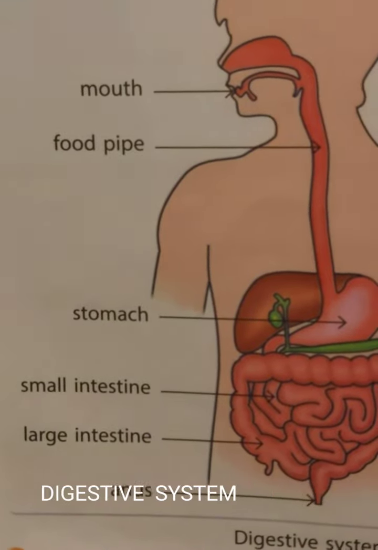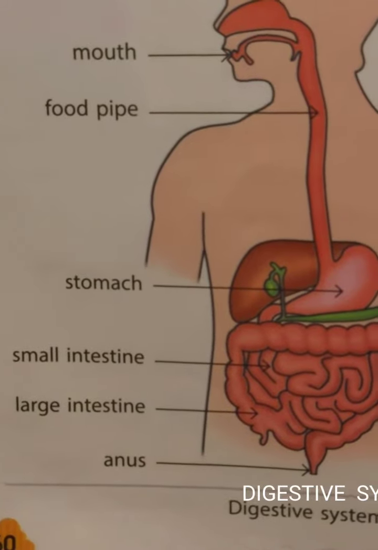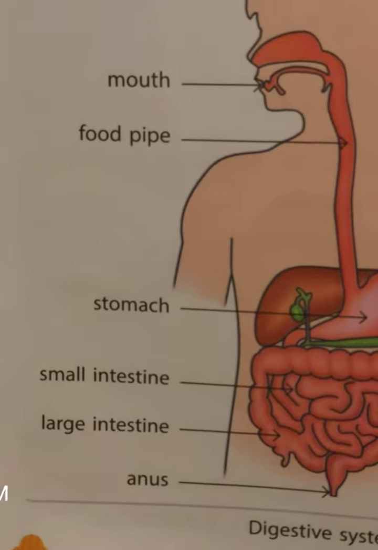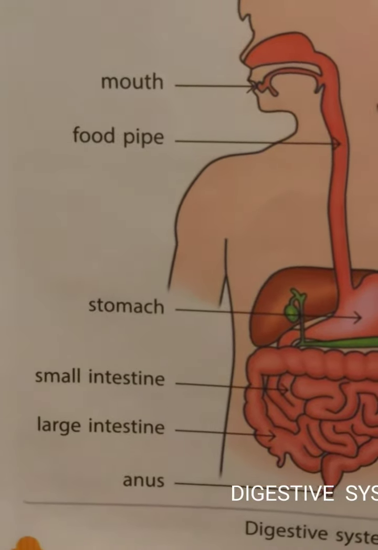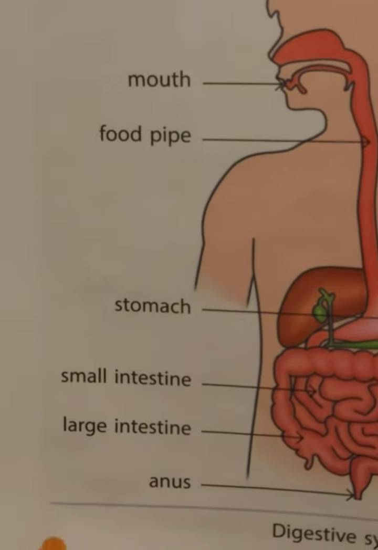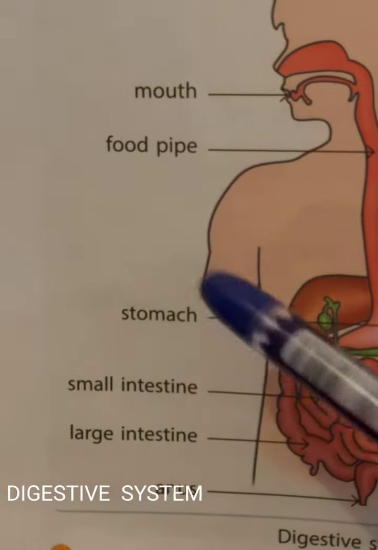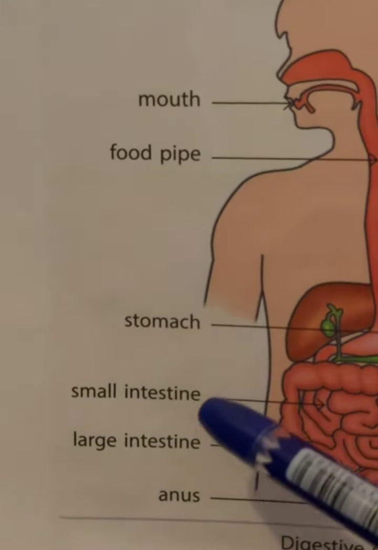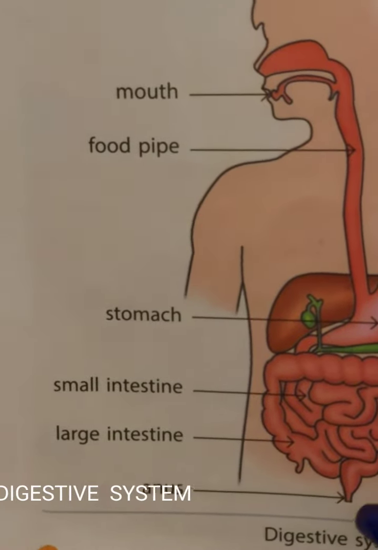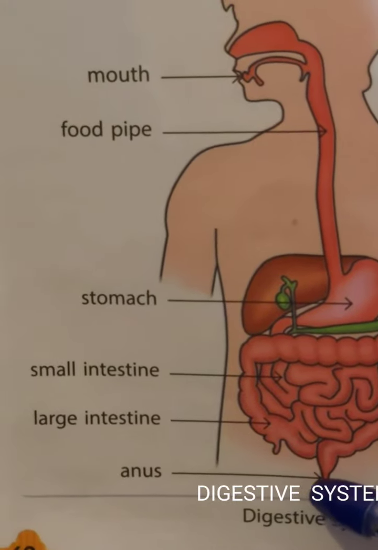Those foods have to be digested in our body. So, for this process, various parts of the body get involved. Now, the parts of the digestive system are the mouth, food pipe, stomach, small intestine and large intestine. Of course, at the end we find the anus, through which the waste materials are thrown out.